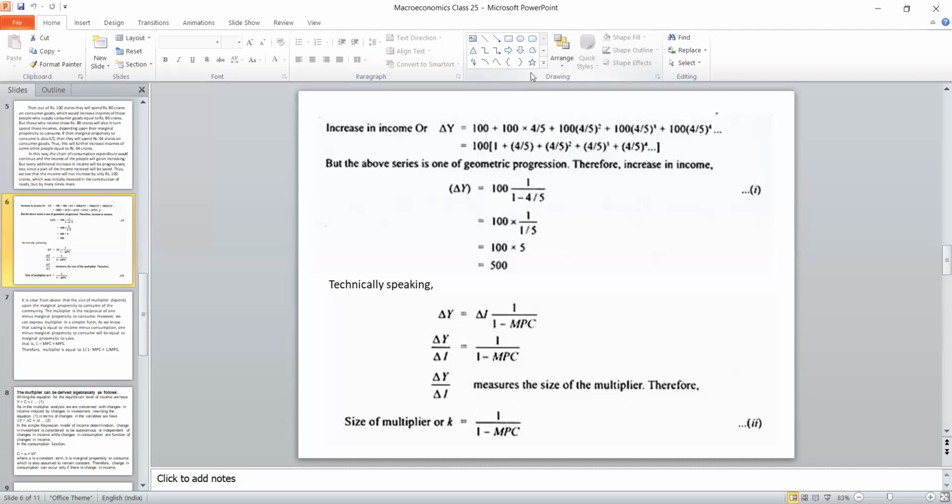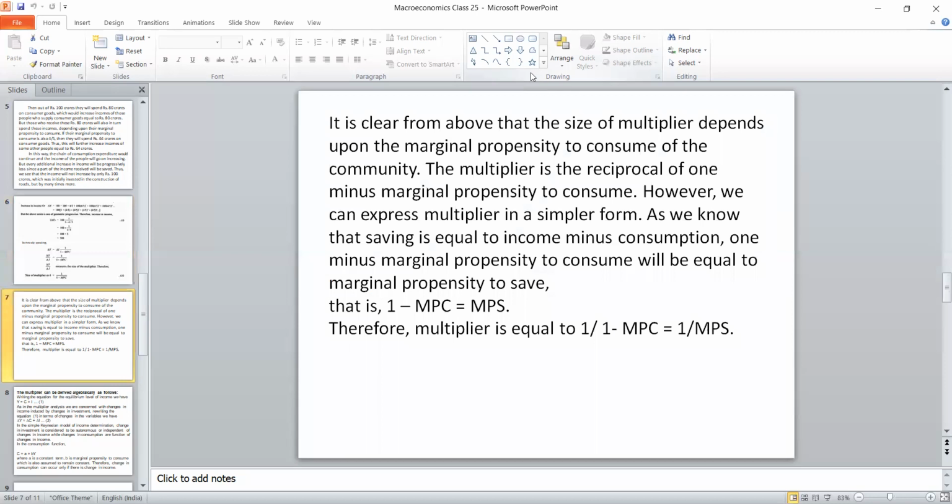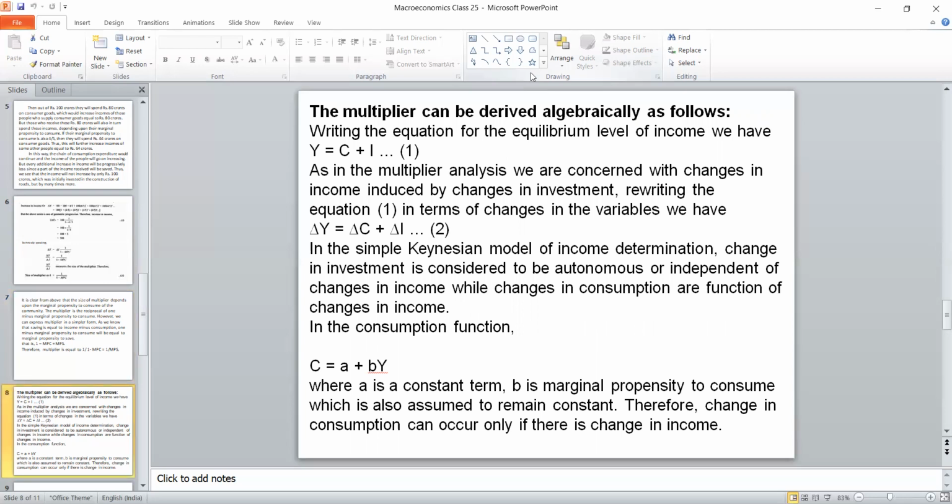Keep it in mind. The marginal propensity to consume plus marginal propensity to save equal to 1. Why? Because out of 10,000 rupees income, he spends 8,000 rupees and saves 2,000 rupees. If you add that 8,000 and 2,000, you get his actual income. So if you take the proportion, marginal propensity to consume plus marginal propensity to save is equal to the marginal propensity of the income. So that proportion is equal to 1. So MPS plus MPC equal to 1. That is why the formula is either 1 by 1 minus MPC or 1 by MPS we can say. So this is the way I am deriving.